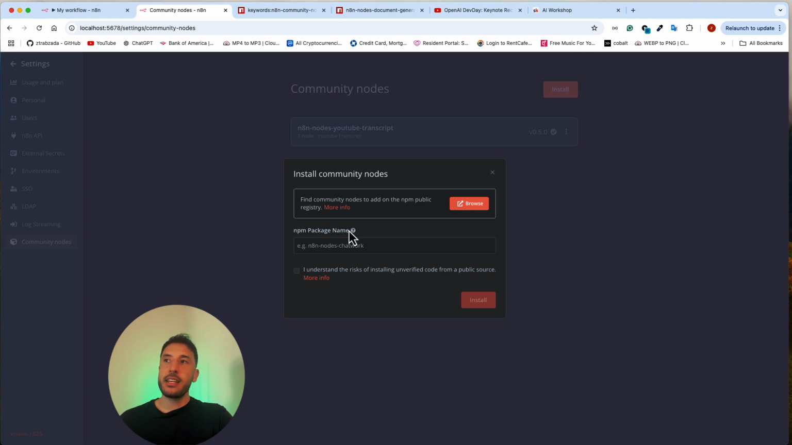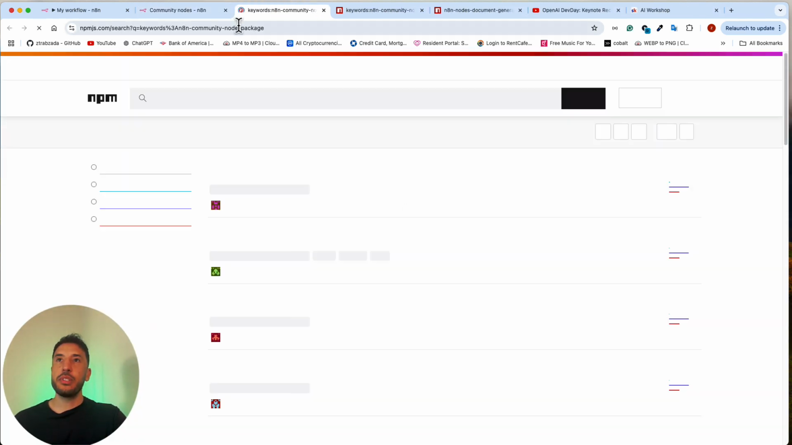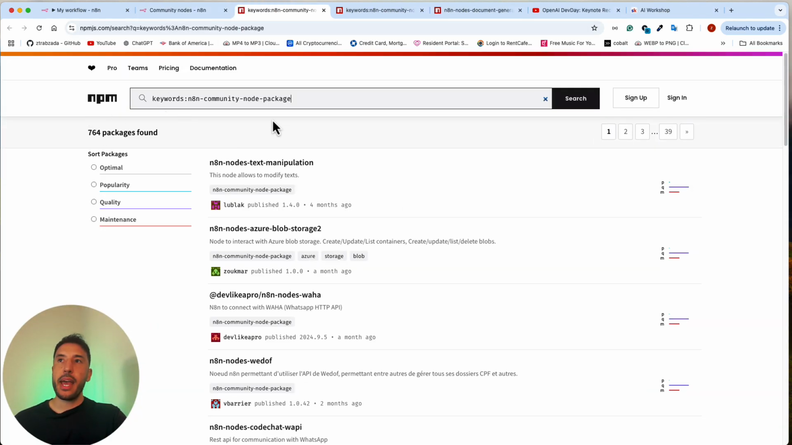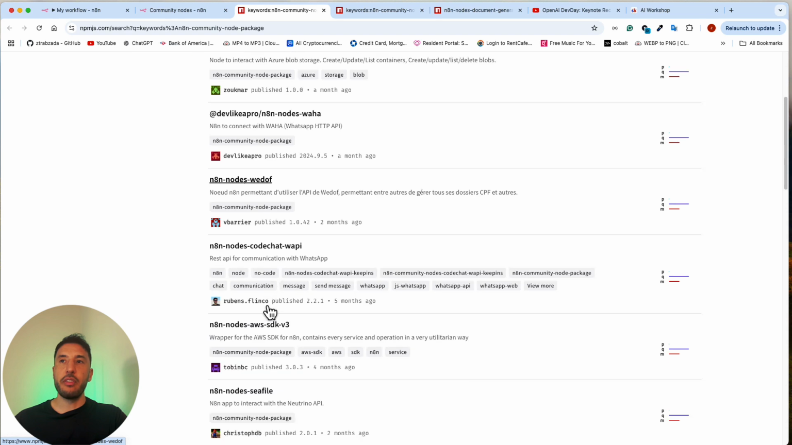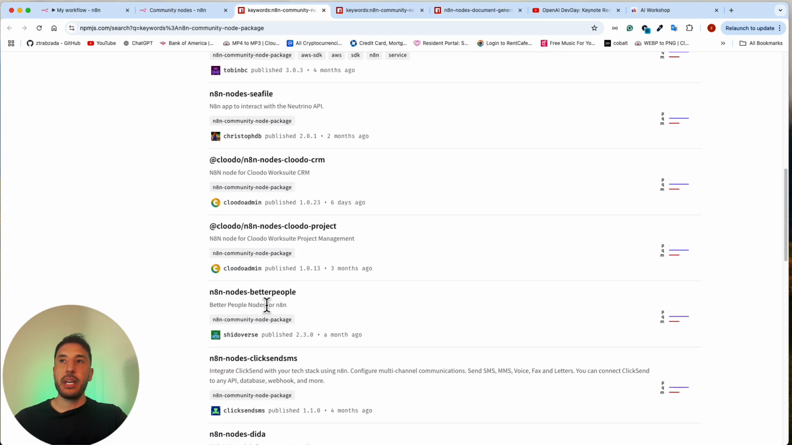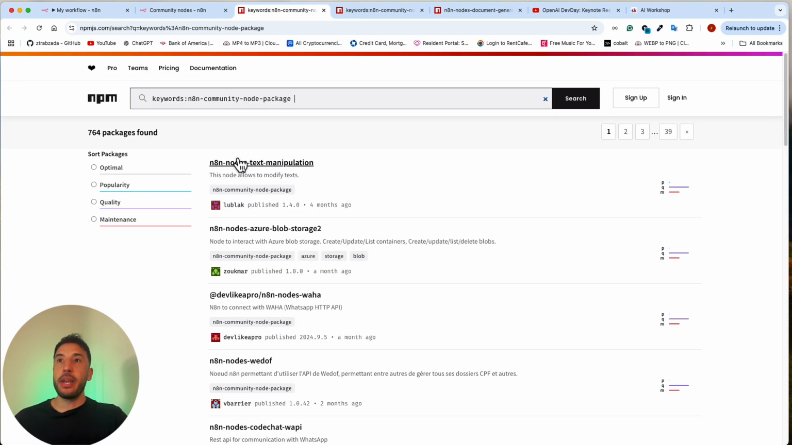How you're going to get this is you will click on this browse, and this will take you to the npm package page, where the n8n community node package will already be pre-populated, and this is where you need to search for whatever package you're looking for. So for example, on the bottom, as you can see, these are all the community packages that are available via this npm package, right? But you want to make sure again that it includes this n8n community node package in advance, because otherwise it's not going to work.